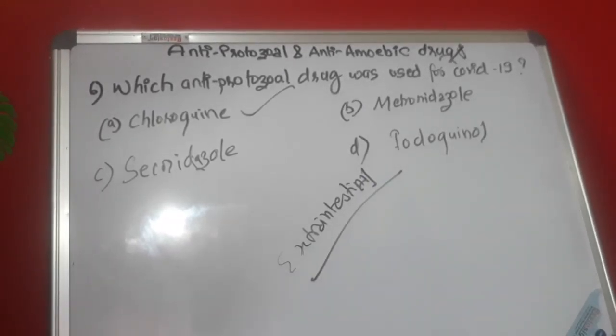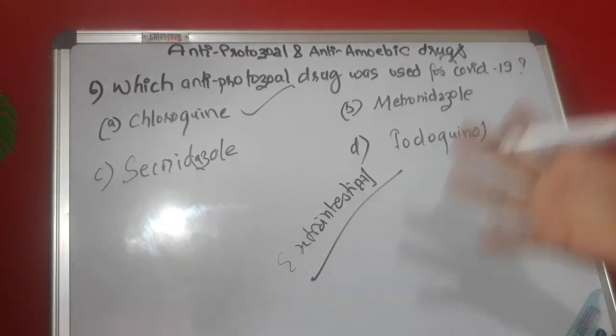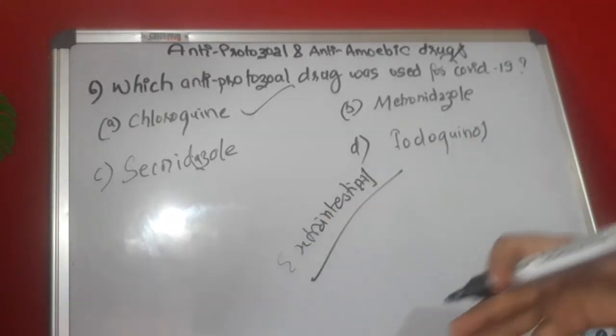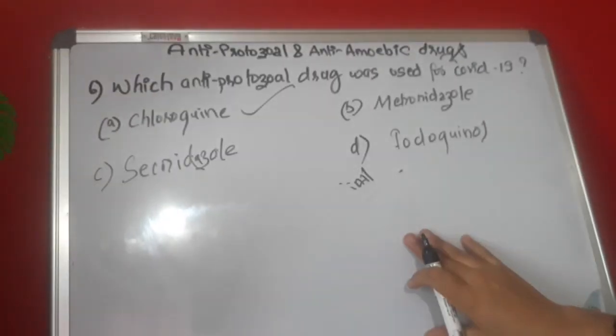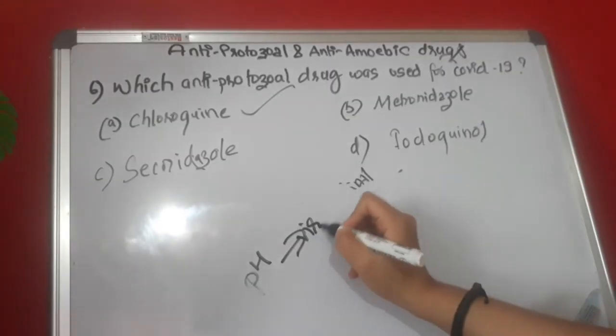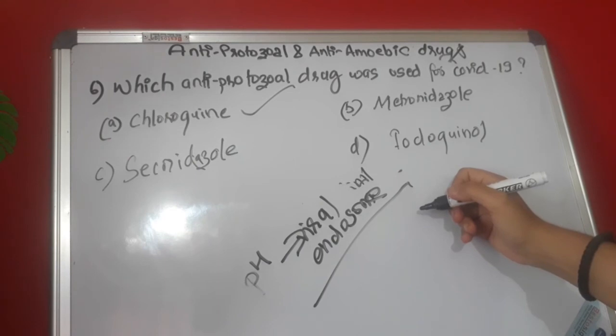So this chloroquine is used as an antiprotozoal drug for COVID-19 infection, and chloroquine, which is also known as hydroxychloroquine, is believed to interfere with the fusion of the virus with the host cell, and it increases the pH of the viral endosome.